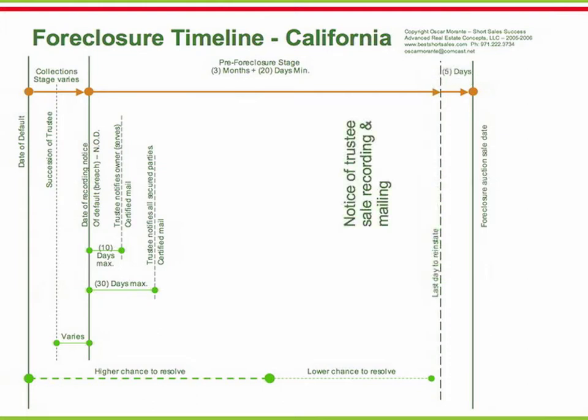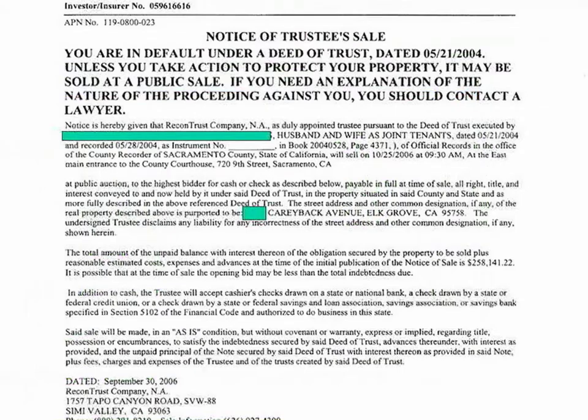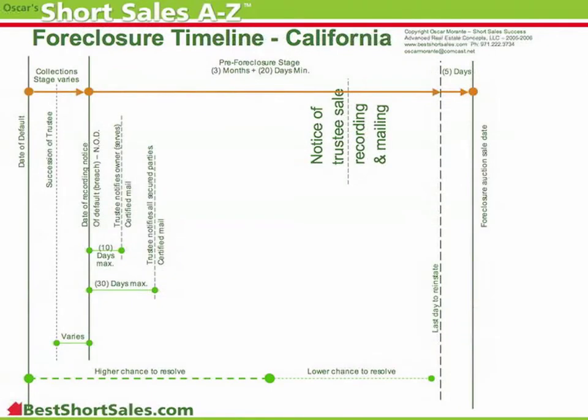20 days minimum prior to trustee sale, the trustee will record a notice of trustee sale. The notice of trustee sale records the exact time, date, and location of the sale. This is a sample trustee sale document. 20 days minimum prior to trustee sale, the trustee will mail the notice of trustee sale to the owner. This begins the posting period. For 20 days, the notice of trustee sale will be posted at the property and in a public place.